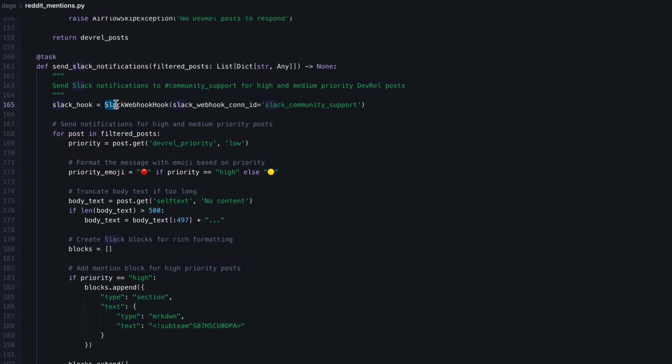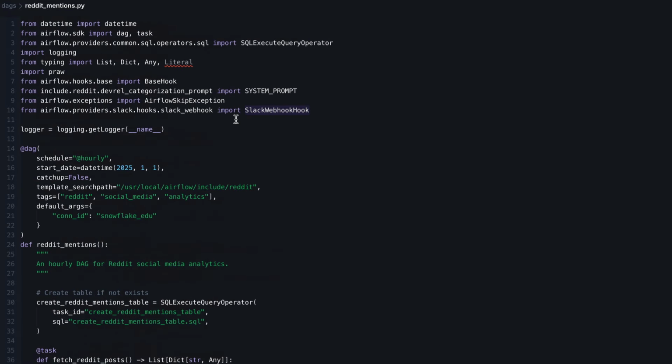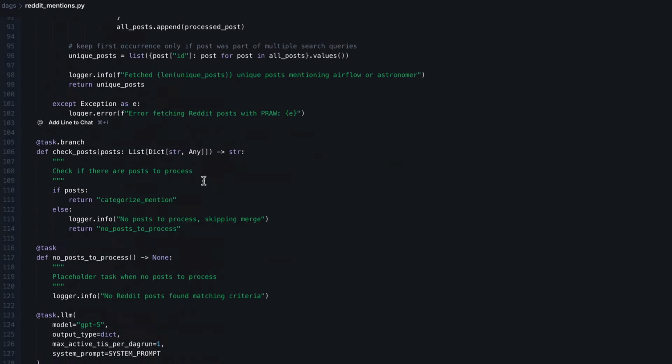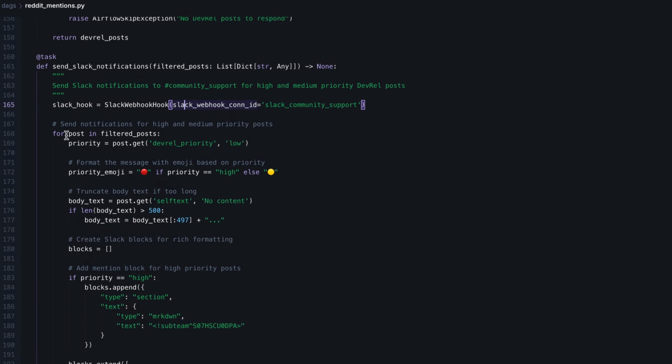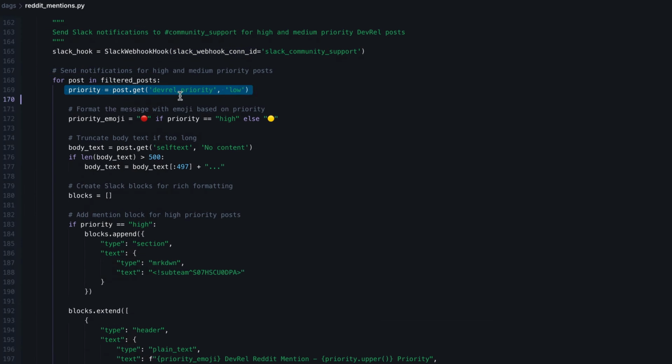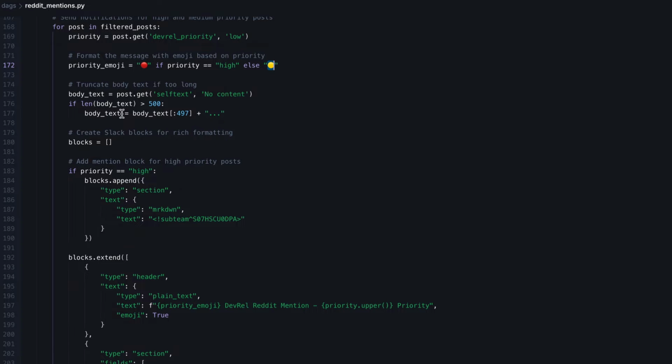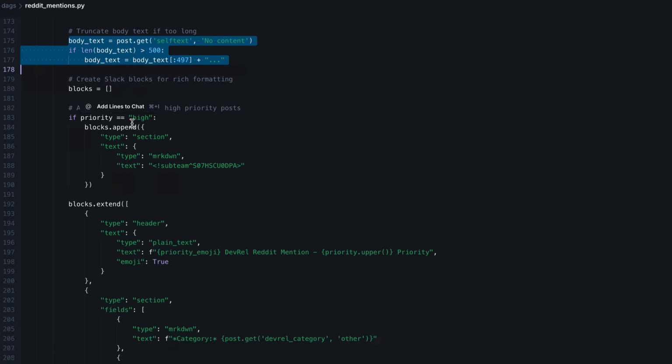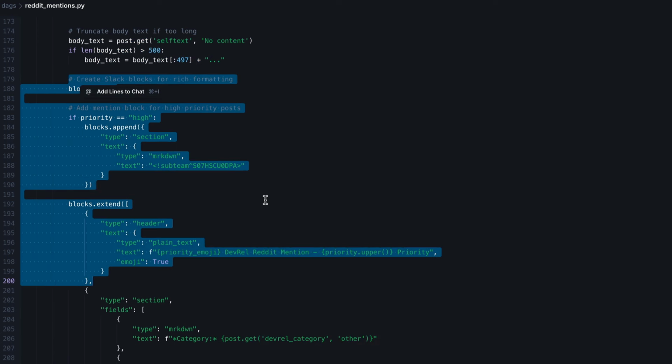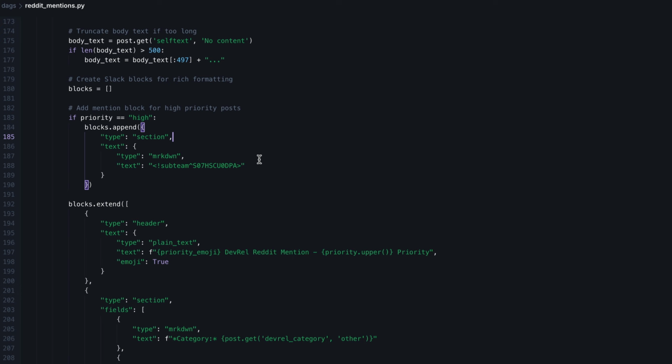And also you need to import the Slack webhook at the top of the DAG, as you can see right here. Once you have the Slack connection, you can just loop over the posts, fetch the priority and do some formatting. If the priority is high, then we want to have this emoji, otherwise we want to have this emoji. And then you can truncate the body text if it is too long for the corresponding Reddit post. And we create some Slack blocks that will format our Slack notification. You can see here that we use this, which looks a bit weird, but it's very interesting. That helps us to tag the DevRel team.